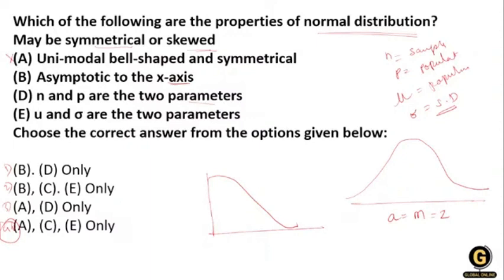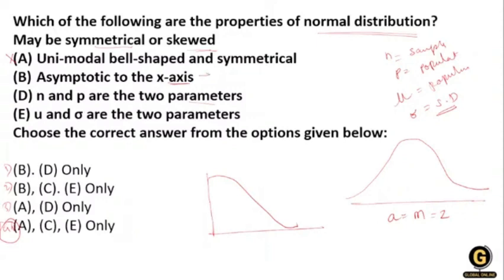Then asymptotic to the x-axis. Asymptotic to the base line means it never touches the x-axis.